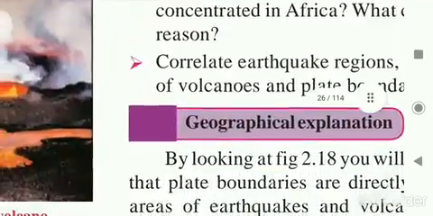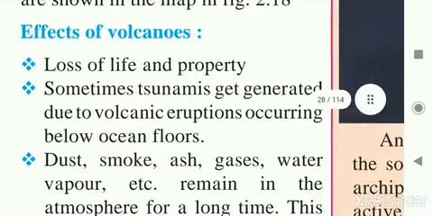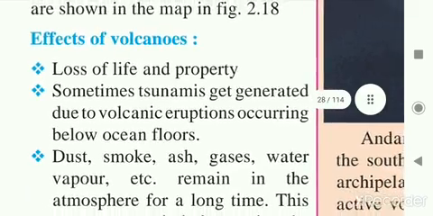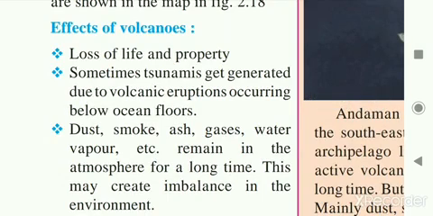See, the last point is the effects of volcanic eruption, the effects of volcanoes. You can see, first is the loss of life and property. Means due to volcanic eruption, loss of life and property occurs. And sometimes tsunamis get generated due to volcanic eruption occurring below ocean floors. Tsunamis means huge waves occur in the ocean, like a 4th or 7th floor building. These huge waves occur and the coastal area is totally destroyed. These are known as tsunamis.